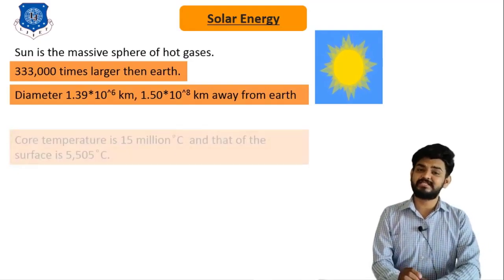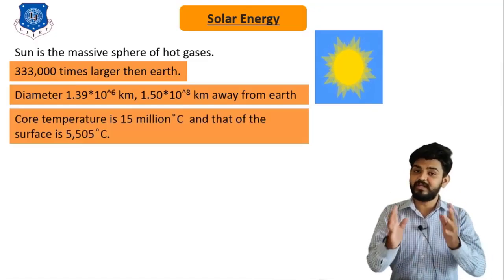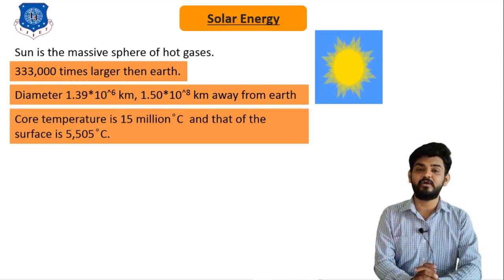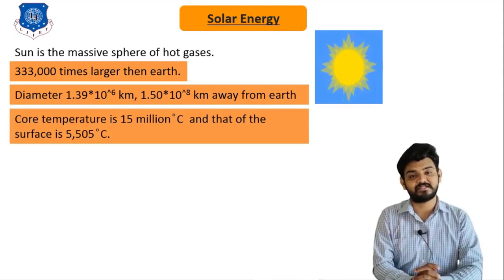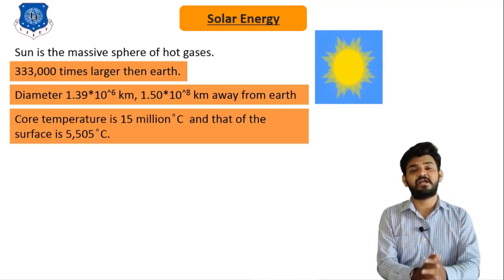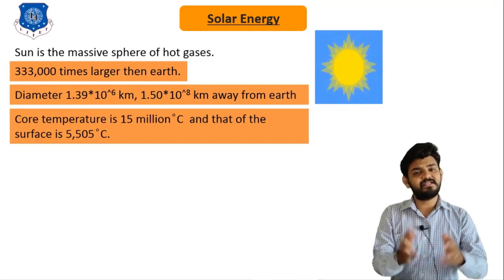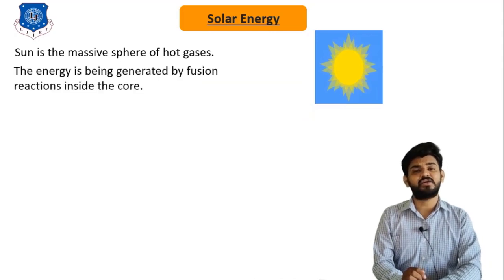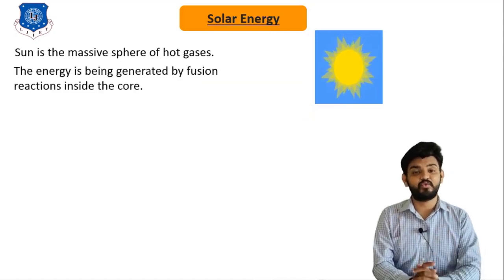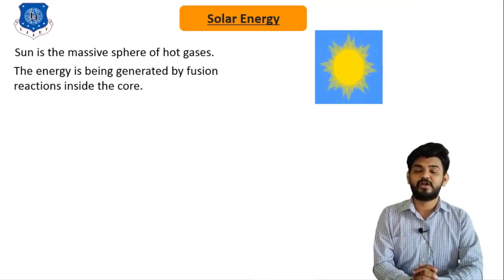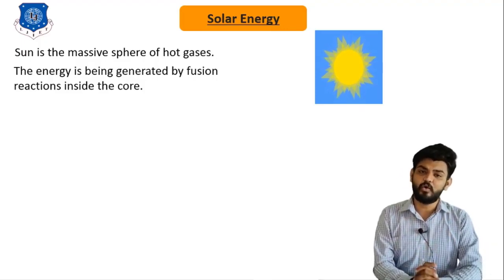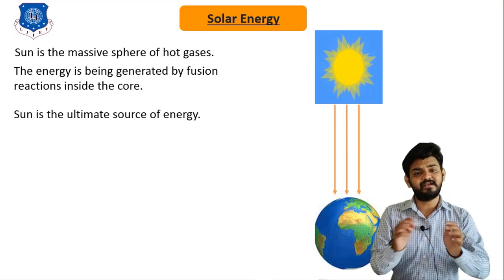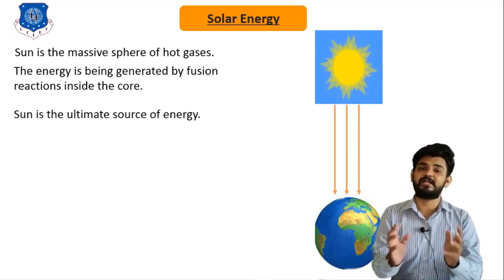Well, the temperature inside the sun's core is around 15 million degrees Celsius. And at the surface of the sun, the temperature is around 5,505 degrees Celsius. So, one natural question arises: where does the sun get its energy from? Well, the sun gets its energy inside the core, where a continuous nuclear fusion reaction is being carried out. Because of this nuclear fusion reaction, the sun holds a huge amount of energy, and we can say that the sun is the ultimate source of energy for the planet Earth.